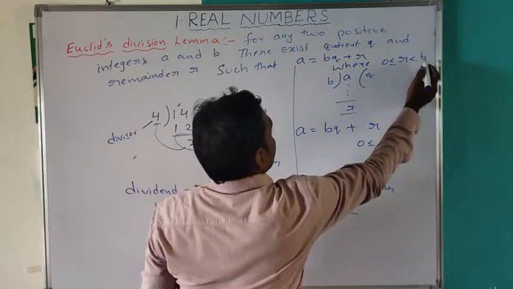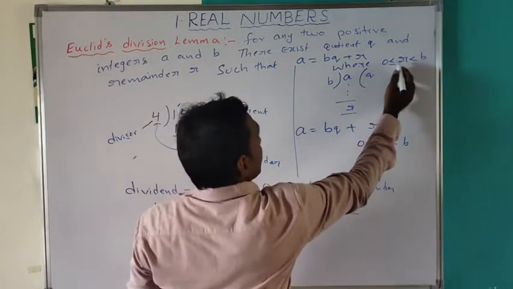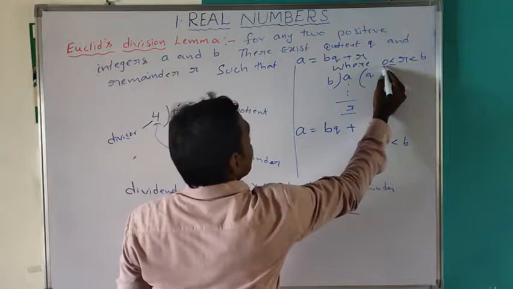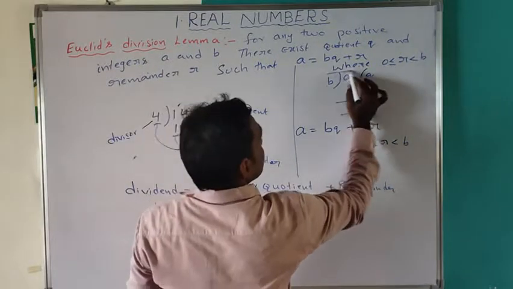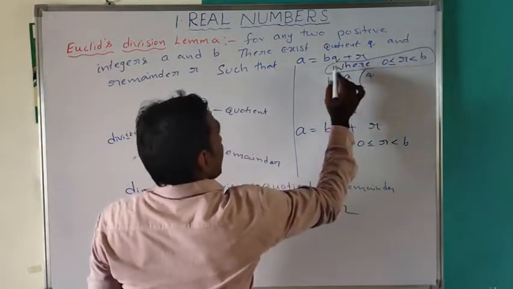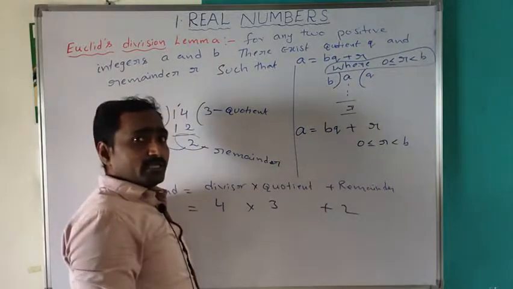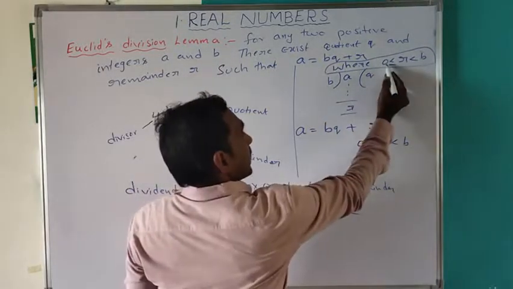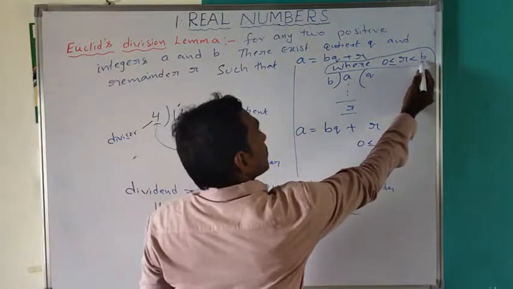R can be equal to 0, but R is not equal to the divisor.